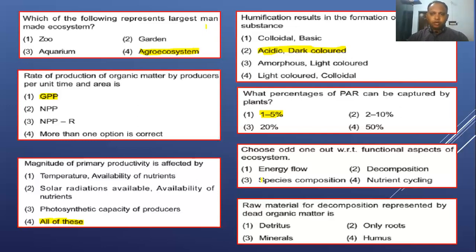So the odd one out with respect to the functional aspect is species composition, right? Species composition is the wrong answer. Next question: the raw material for decomposition represented by dead organic matter is, dead organic matter you can say detritus. Detritus is the raw material for decomposition. Detritus is the only right answer, right?